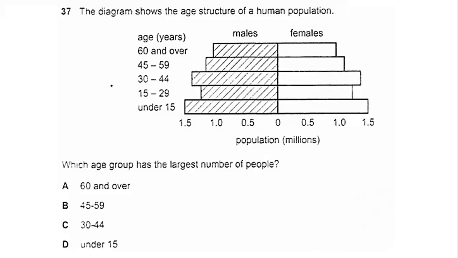The diagram shows the age structure of a human population. So we have males and females and the number of individuals in each age range. Which age group has the largest number of people? It is under 15.